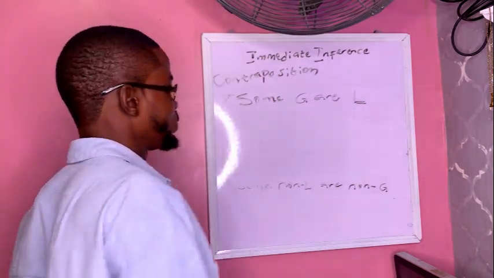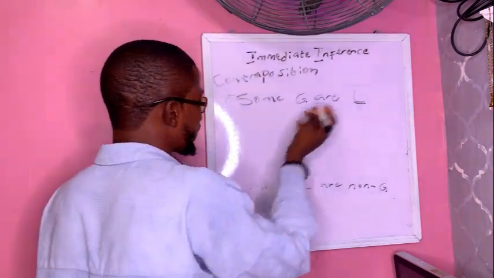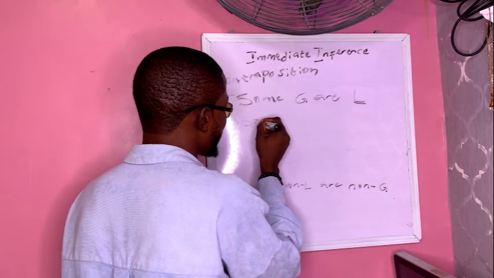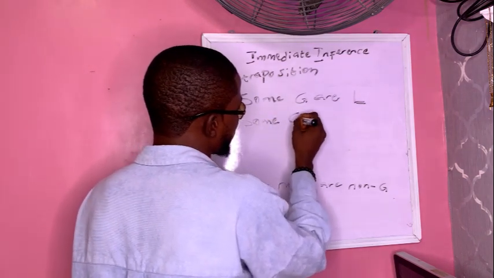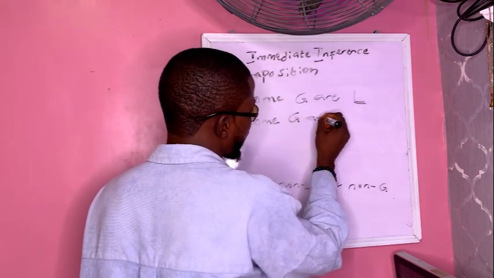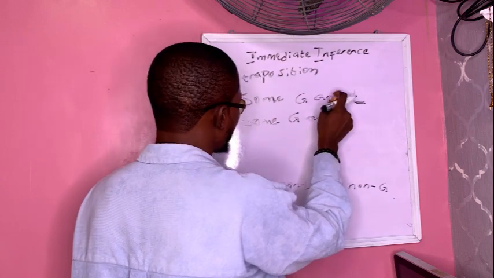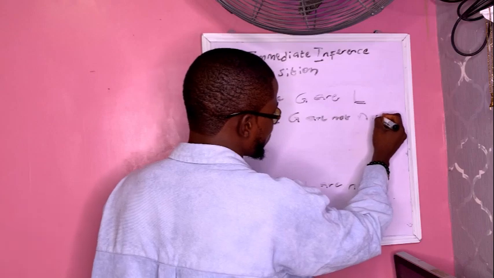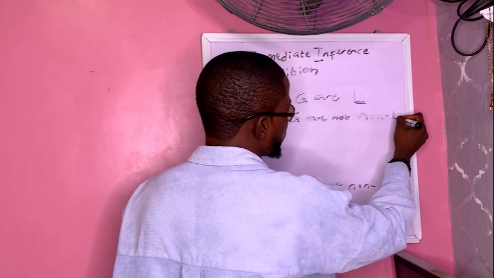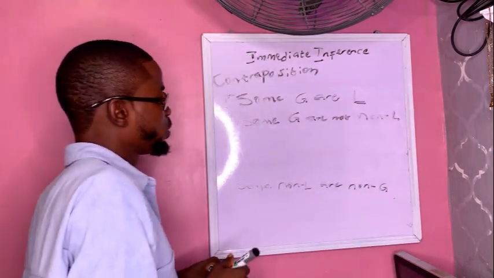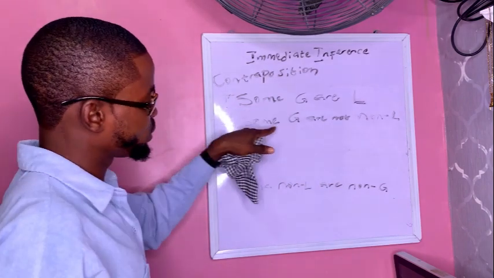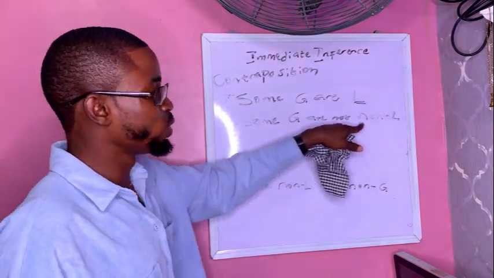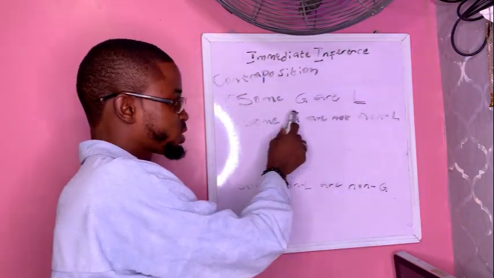The first obversion, we are changing the quality and replacing the predicate with its complement. So it's going to be some girls are not. That is, we are changing the quality from are to are not. Then the predicate is non-lesbian. So from this particular I proposition, and the obversion has already brought it to O proposition, we now want to do what? Conversion.